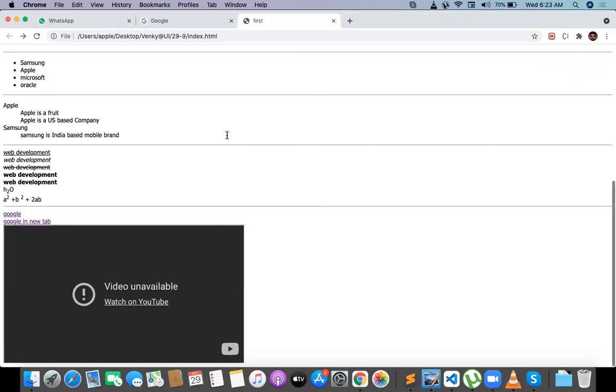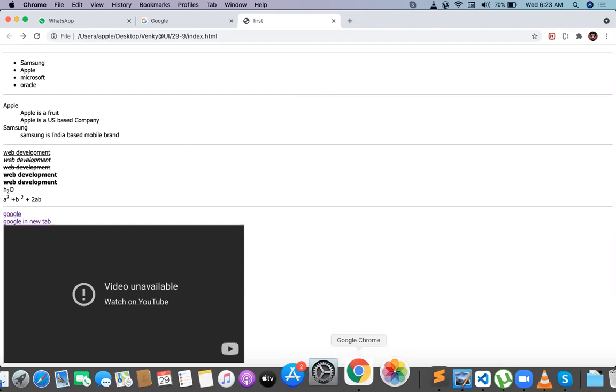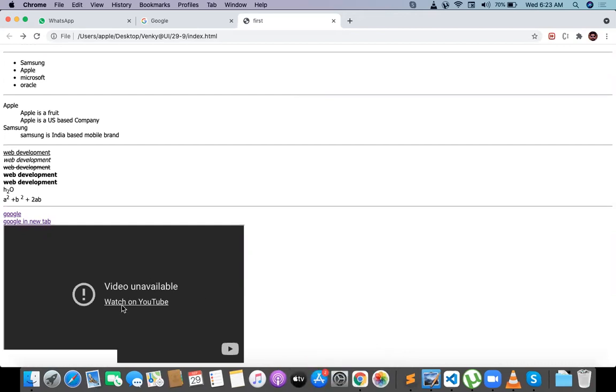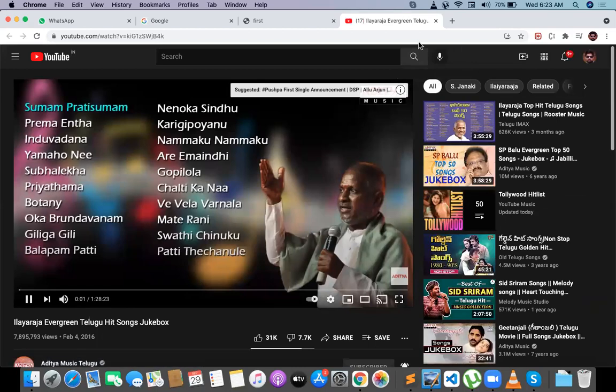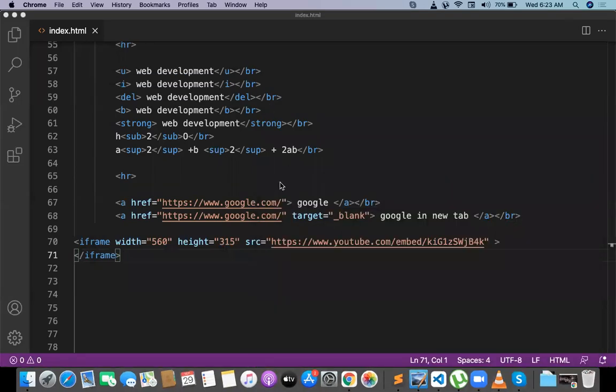Iframe is nothing but some internal frame. Okay, this is having some copyrights. It is not coming, but you can go for any other things. That is having some copyrights, that will not come. Some of the links you can open within your page. That is called iframe. Iframe means internal frame. Internally, I am able to load something from my browser.